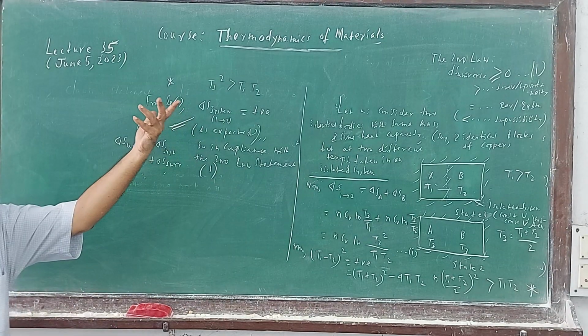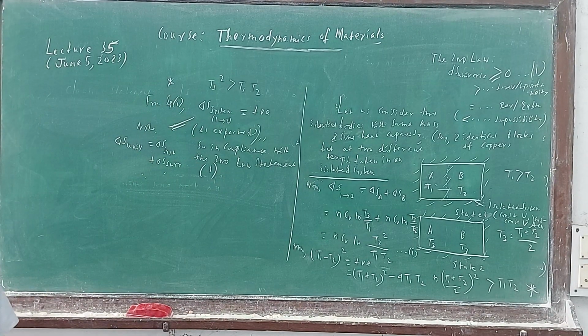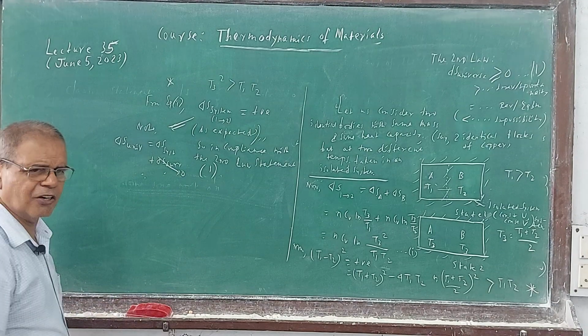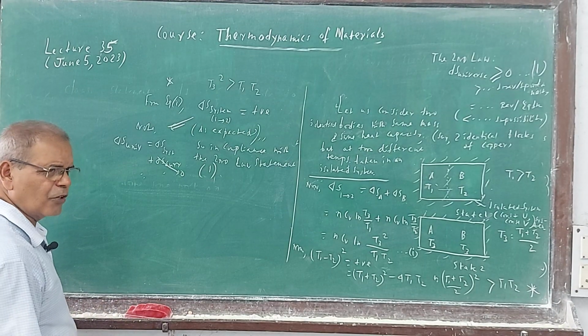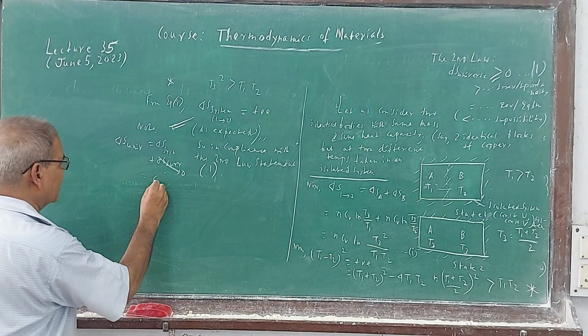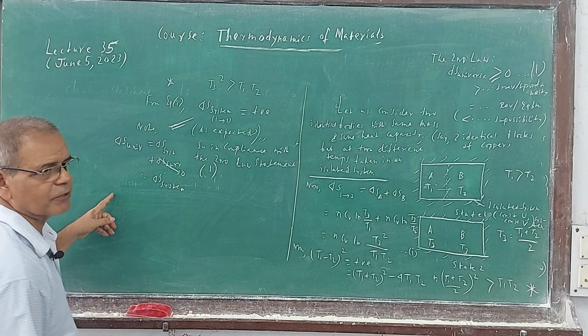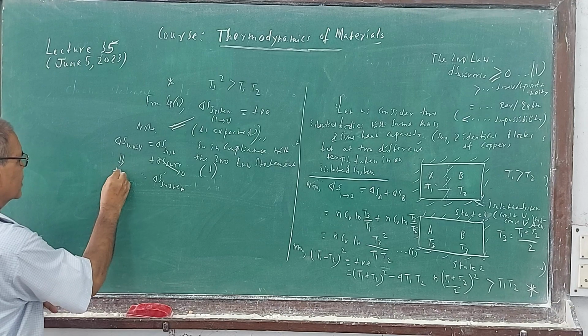Zero. It is an isolated system, it doesn't know what the surroundings are like. There is no presence of surrounding, so it is non-functional, so zero. So delta S universe is positive, and delta S system is also positive. So you are all set.